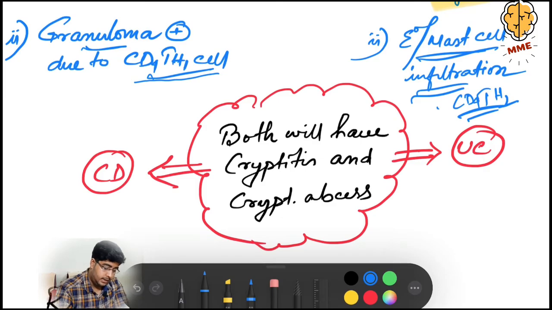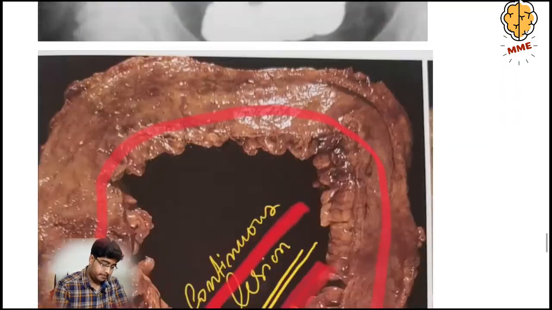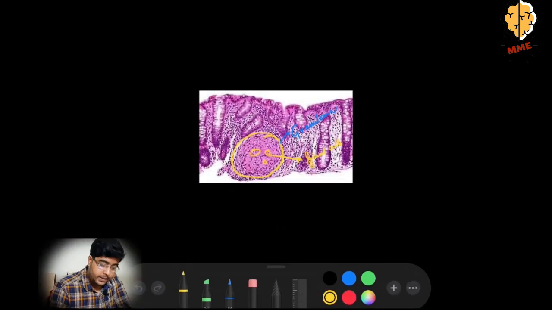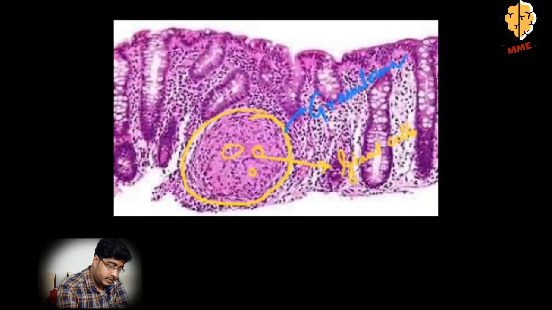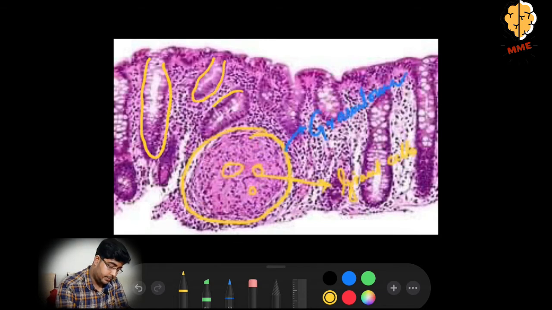Okay. Let's see some pictures of microscopic structure. First picture. See. What can you see? The crypts. First look at the crypts. The crypts are normal. Okay. And look at this region. What is this? Can you identify this?